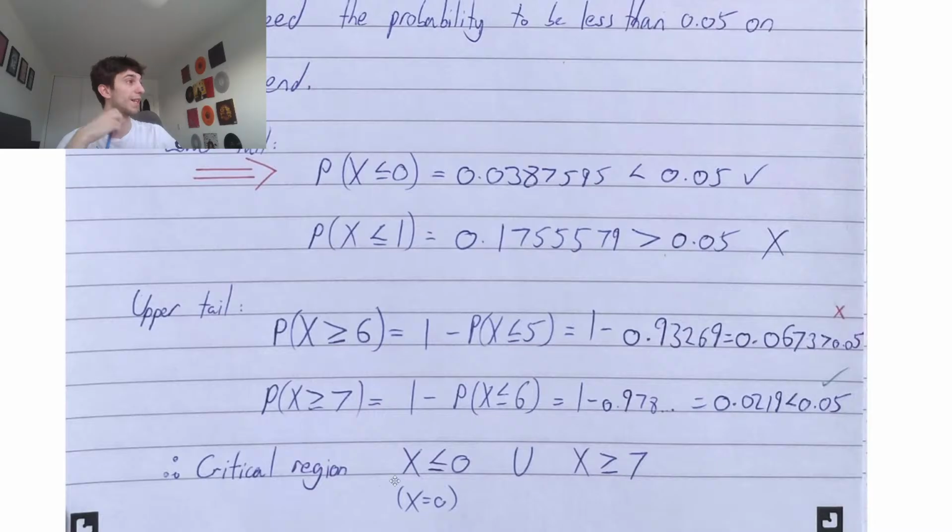So our critical region is either x is less than or equal to 0, the lower tail, or x is larger than or equal to 7. So these are the values. If we see this number of patients not turning up, then we would think, okay, the probability is going to be wrong here, whether it be lower or higher.